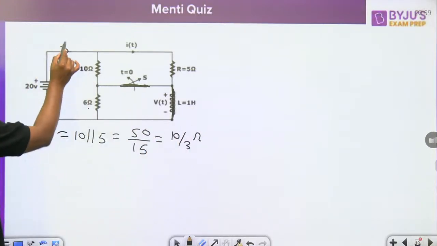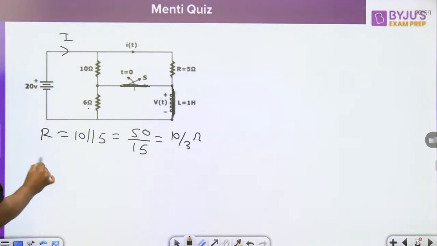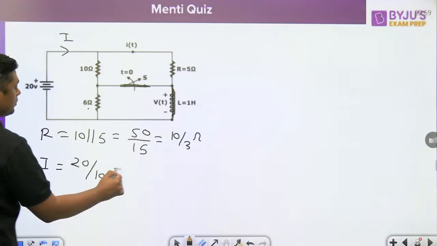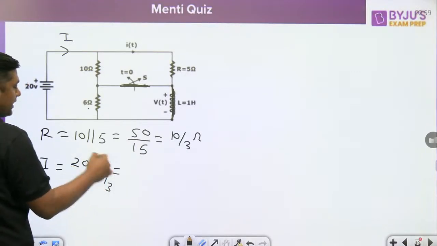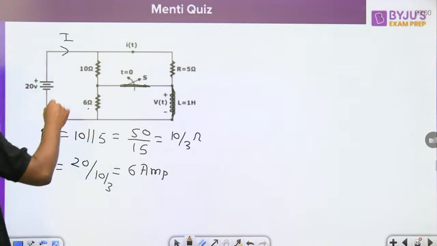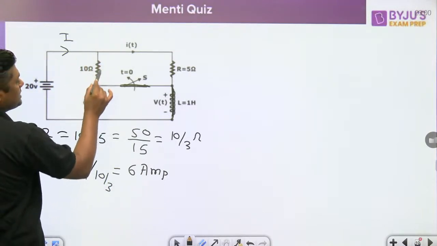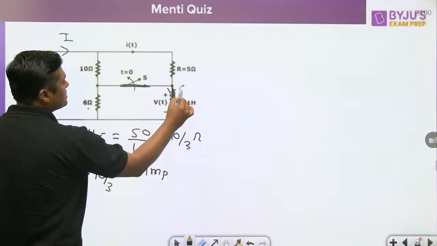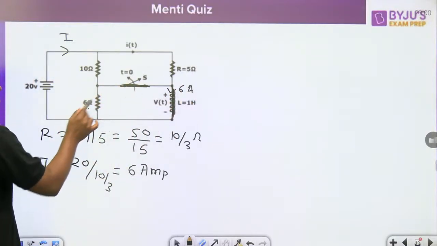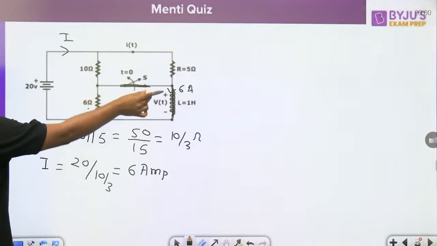What is the current given by the battery? It is 20 by 10 by 3, which is 6 ampere. The same 6 ampere current is divided into 2 parts and then finally passes through this 6 ampere. Why? Because the 6 ohm is shorted by the 1 Henry inductor, as it acts as a short circuit.